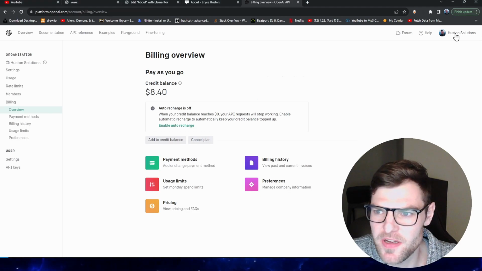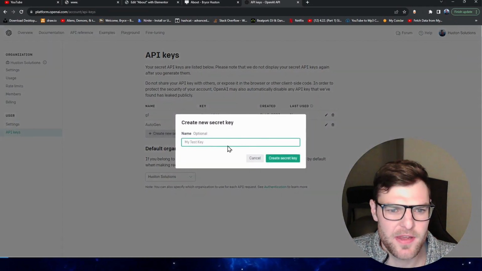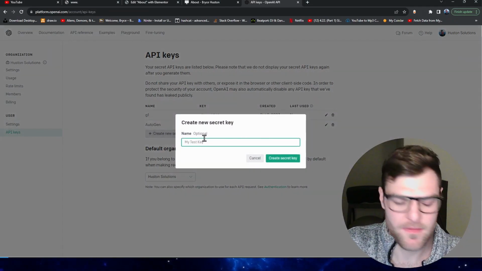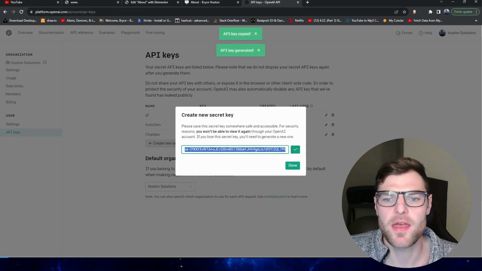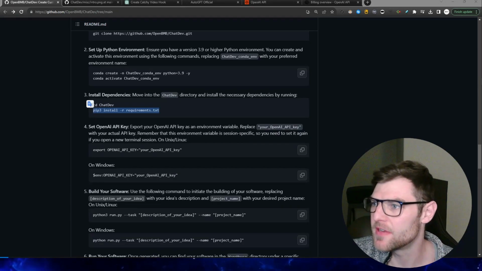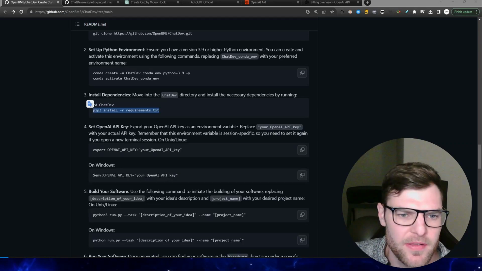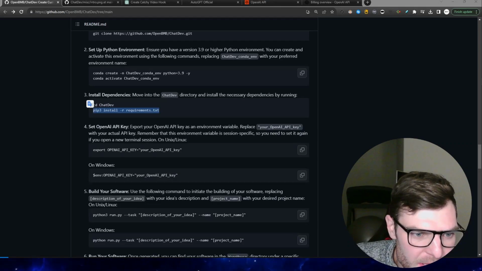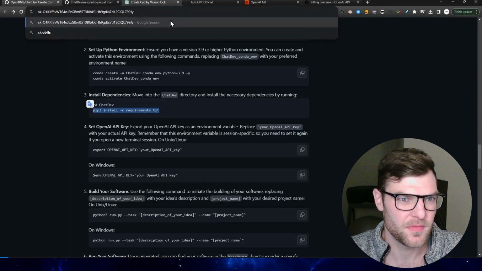Okay, so we're going to come over here to API key, and I'm going to generate another one. We're going to call it ChatDev, create that, and copy that bad boy. Okay, this is really frustrating, having to switch my screens over. If anybody knows a way for it to just follow whatever screen I'm on, please let me know.